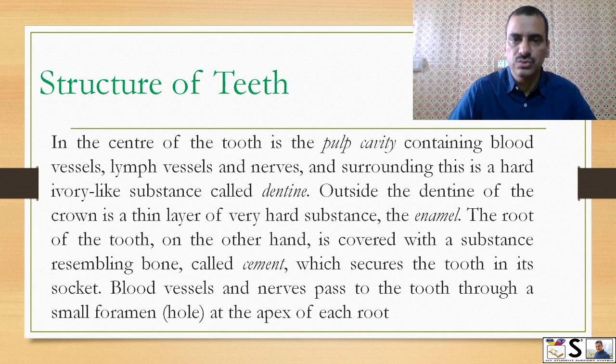In the center of the tooth, there is a pulp cavity containing blood vessels, lymph vessels, and nerves. Surrounding this is a hard ivory-like substance called dentin. Outside the dentin of the crown is a thin layer of very hard substance called enamel. The root of the tooth, on the other hand, is covered with a substance resembling bone called cement, which secures the tooth in its socket. Blood vessels and nerves pass to the tooth through a small foramen at the apex of each root.